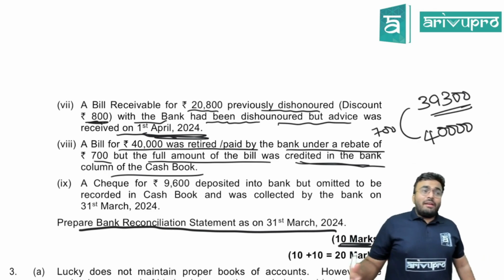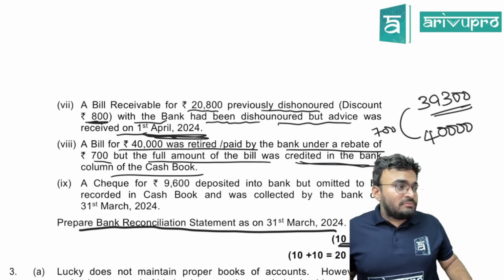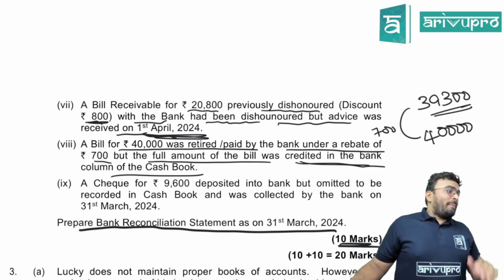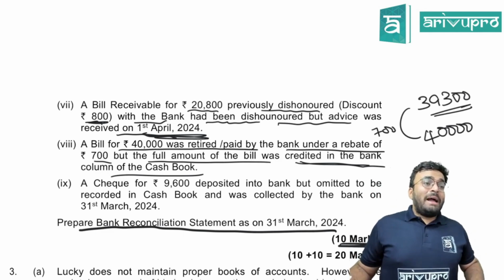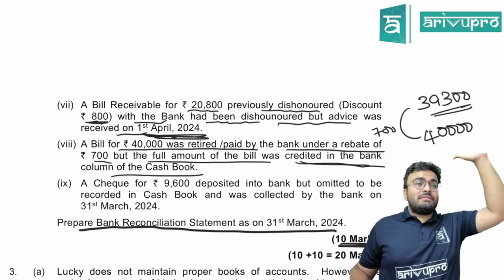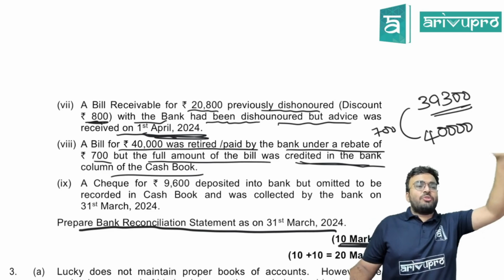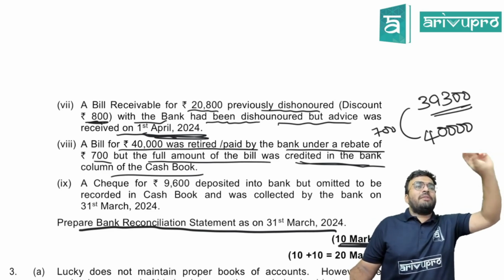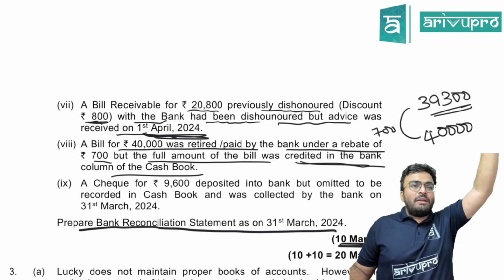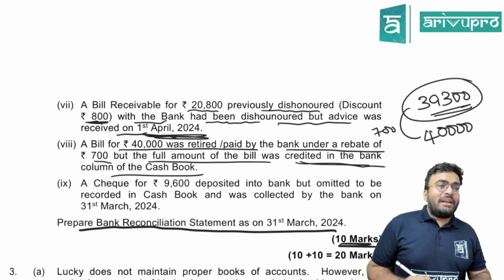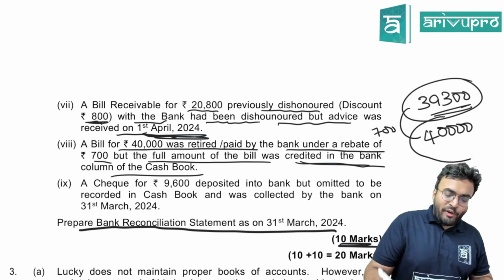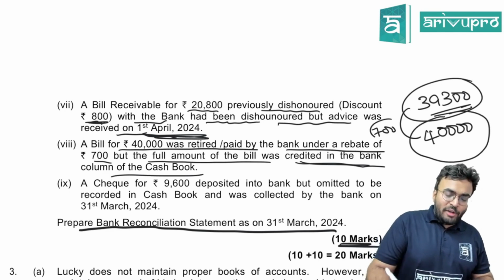700 you have credited in the cash book. That means what? Cash book, what happens to the balance? Balance increases. OD balance. If you are putting one payment, balance will go up. Your payment was only 39,300, but you have made a payment of 40,000. So extra payment of 700.